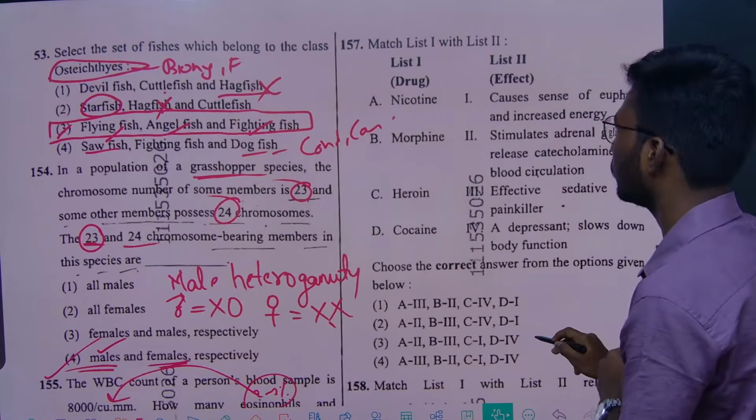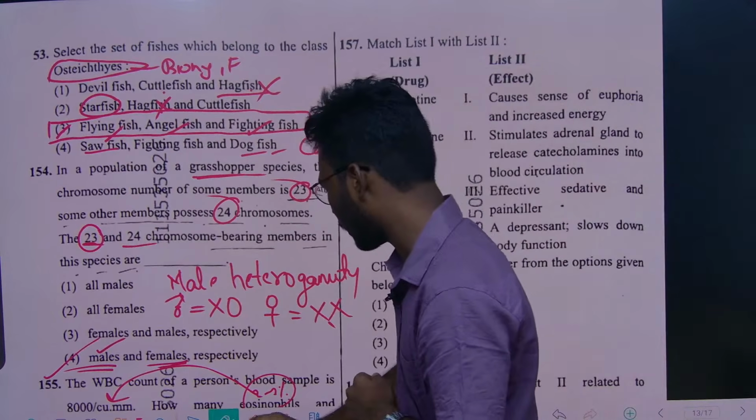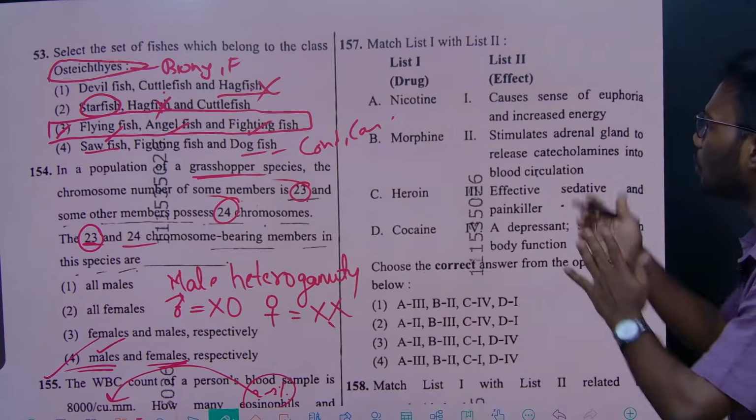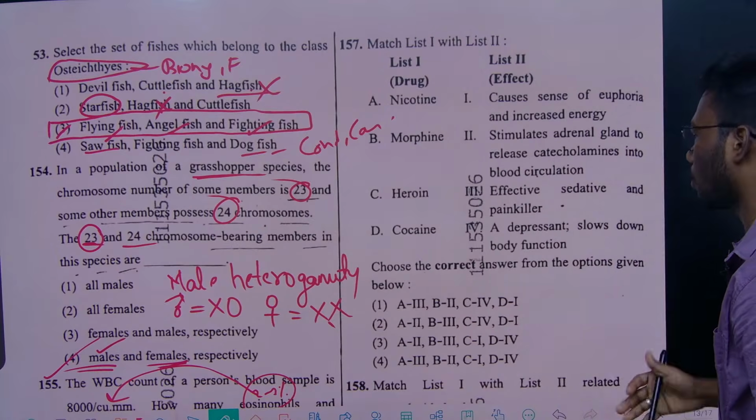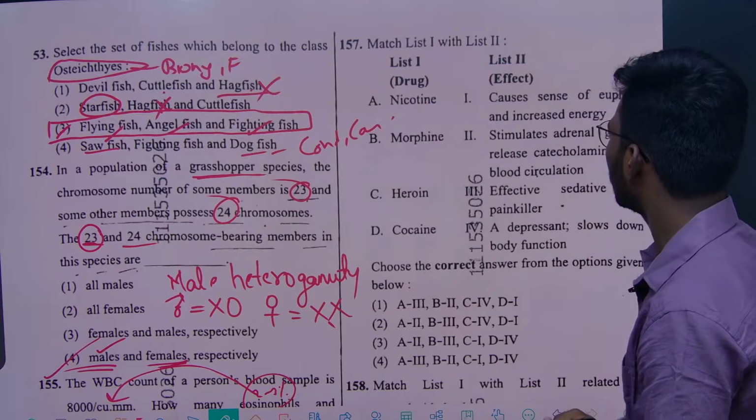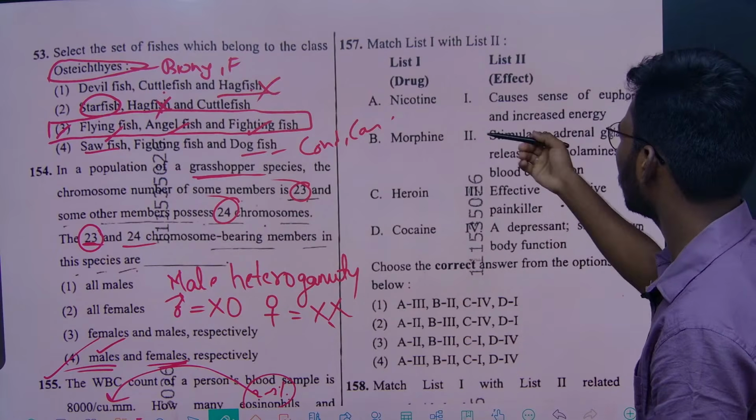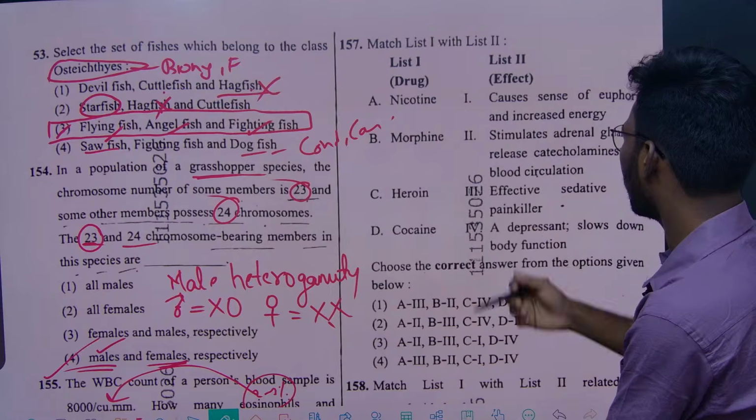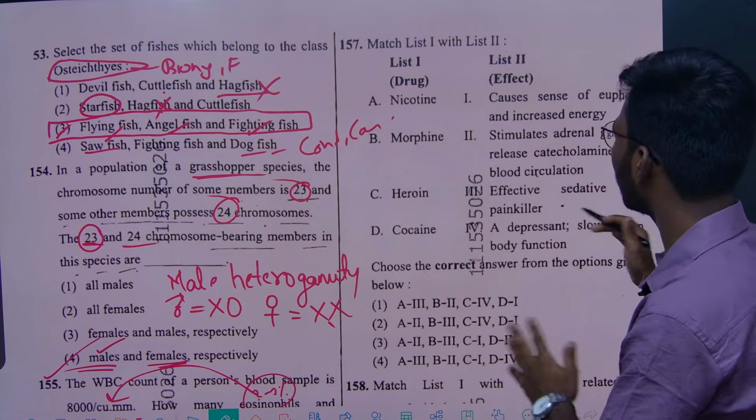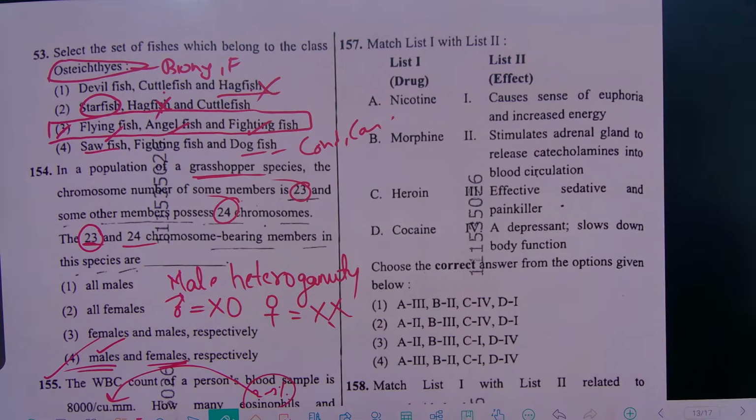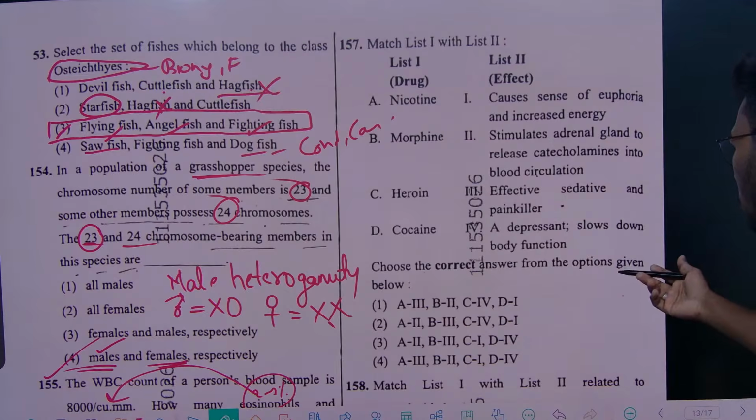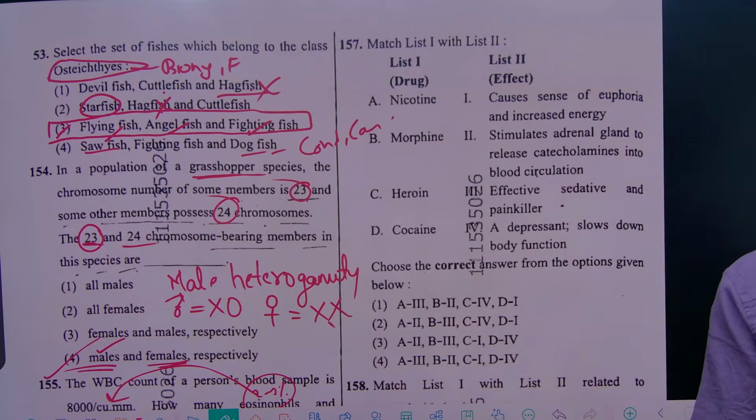So another question from drugs. We have to match list 1 with list 2. We'll see: nicotine, morphine, heroin, cocaine. So what are the effects of these drugs? Nicotine generally stimulates the adrenal gland to release catecholamines into the blood circulation. Effective sedative and painkiller, it represses and slows down body function. So what will be the answer?